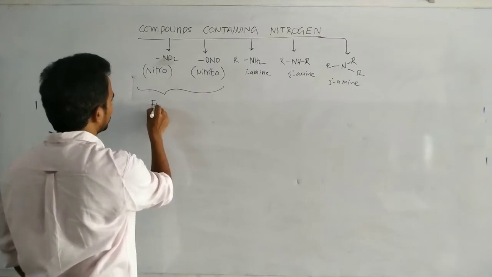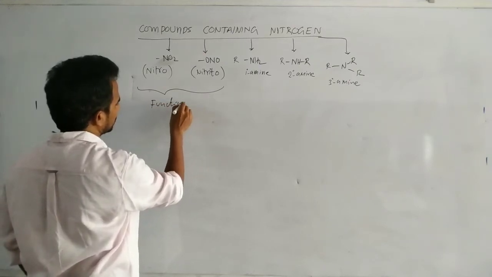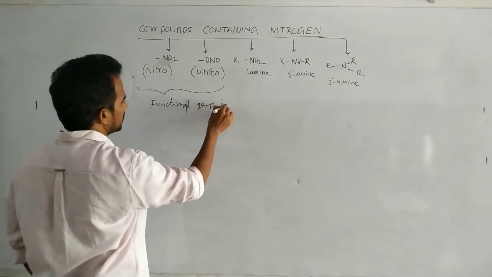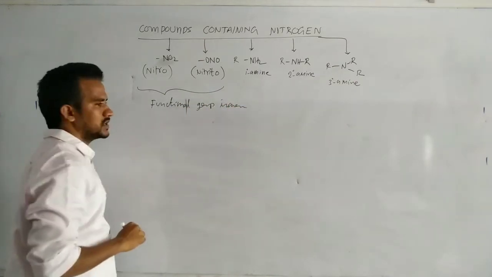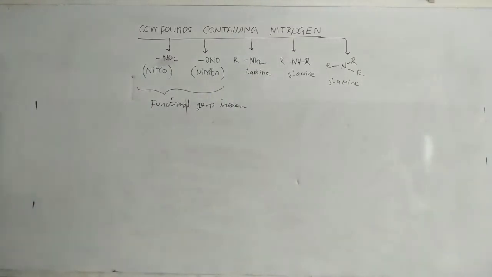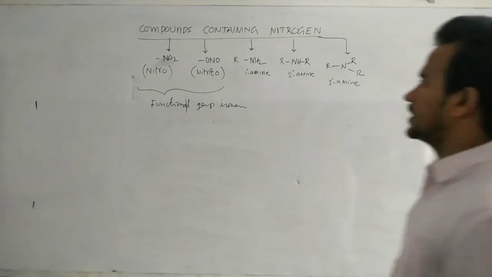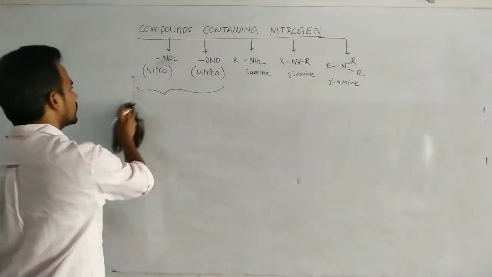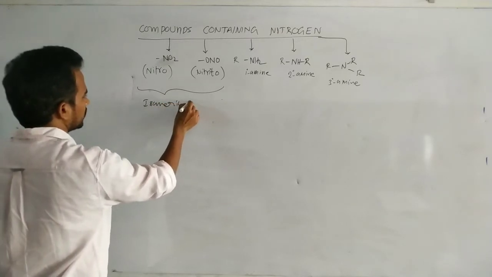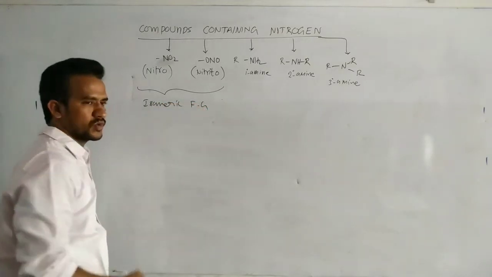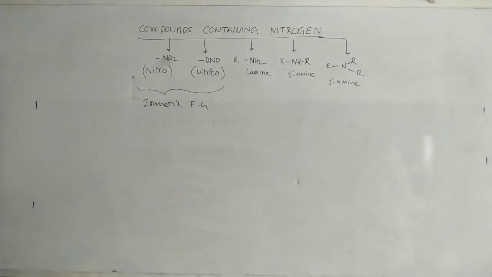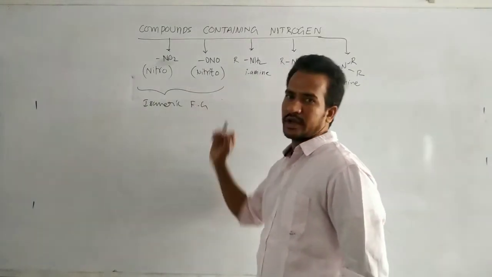These are functional group isomers, that is, isomeric functional groups. So they are the nitro compound and the nitrito compound.